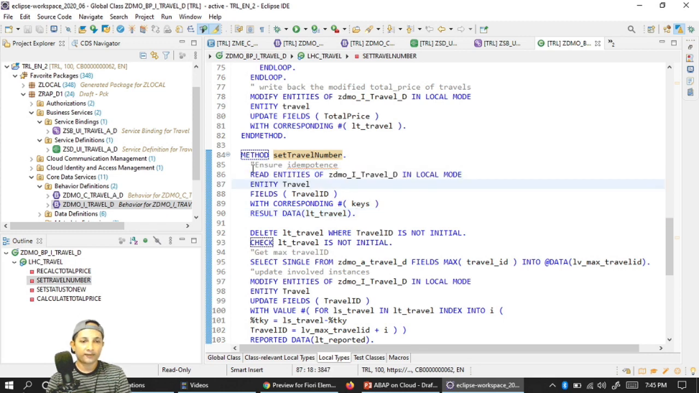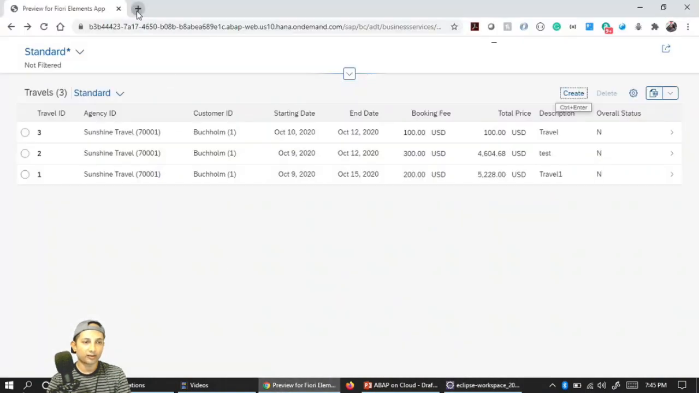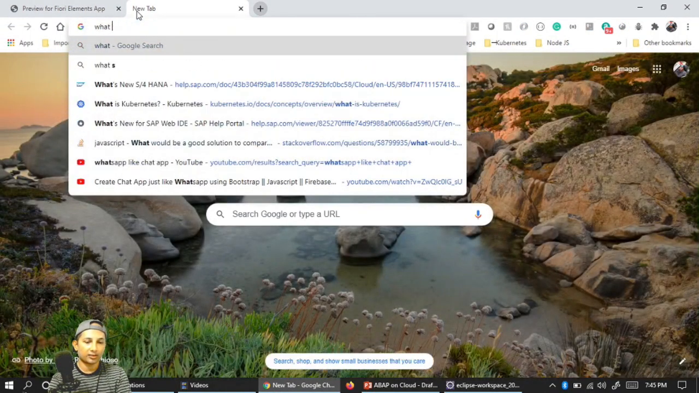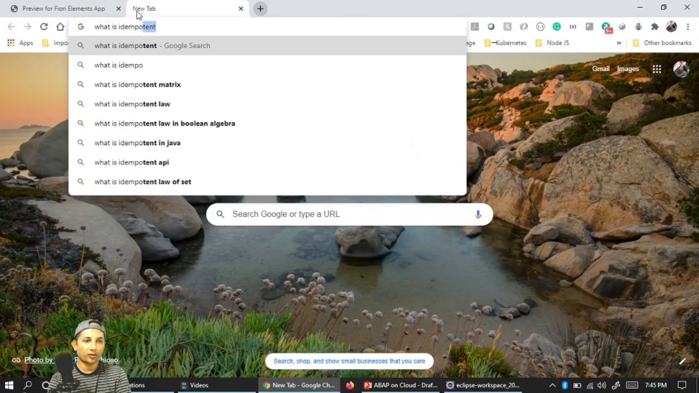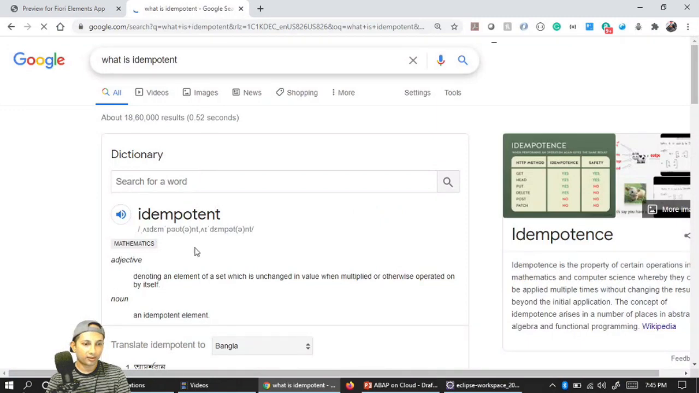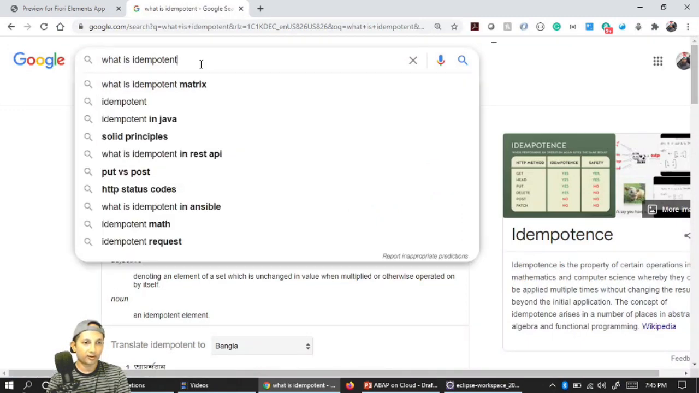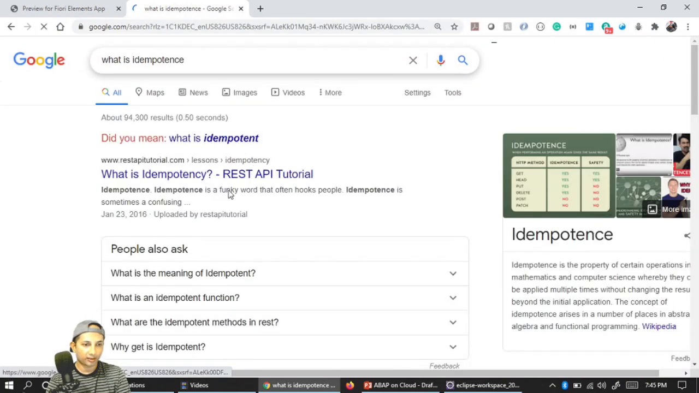So it is kind of an idempotence concept. As you may know, what is idempotence? What is idempotency? It's kind of a REST API tutorial. You can see the first note. It says, let's just go quickly.